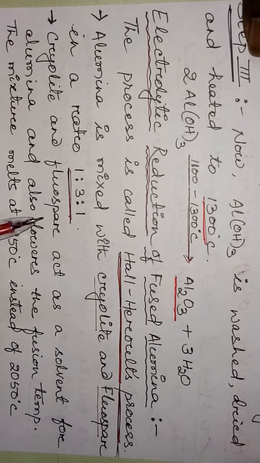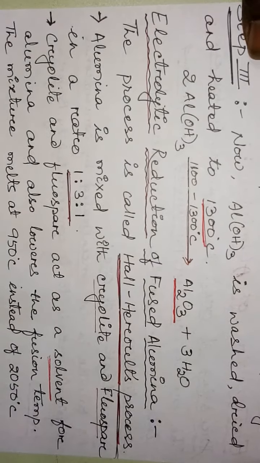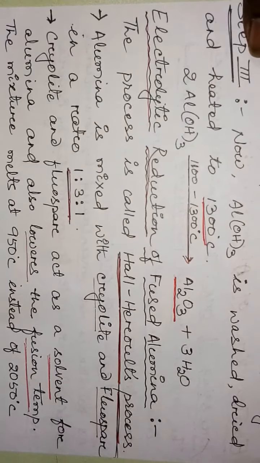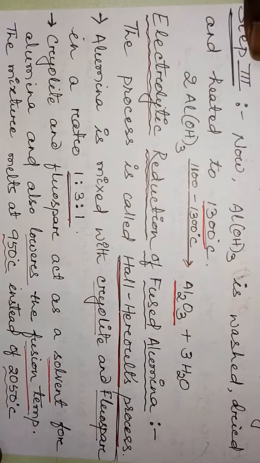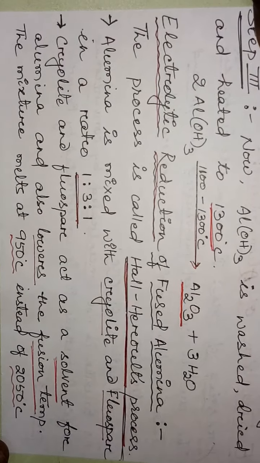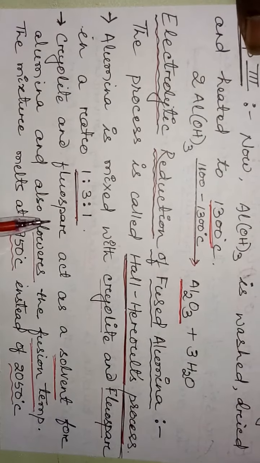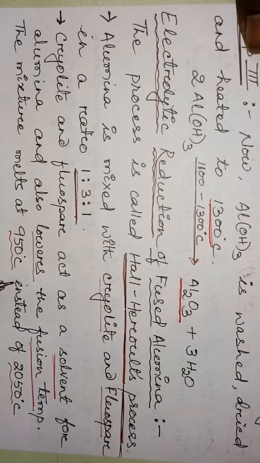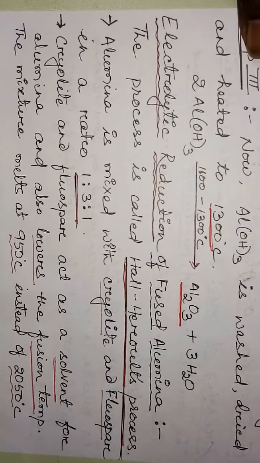Now, why are cryolite and fluorspar used? These two act as solvent for alumina and also lower the fusion temperature. The mixture melts at 950 degrees instead of 2050. As you know, alumina has a high melting point, around 2050 degrees centigrade. So to reduce the melting point, these two are mixed as a solvent with alumina. After lowering the fusion temperature, it also saves some electrical energy.